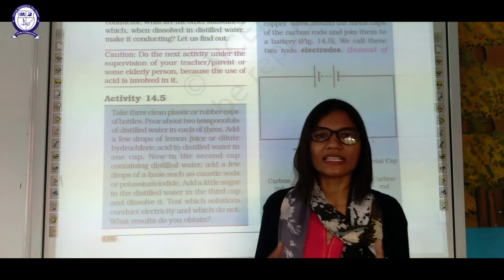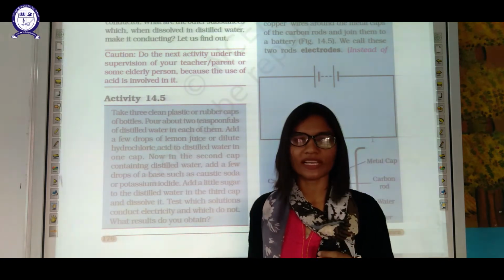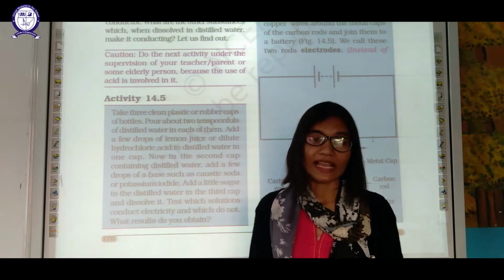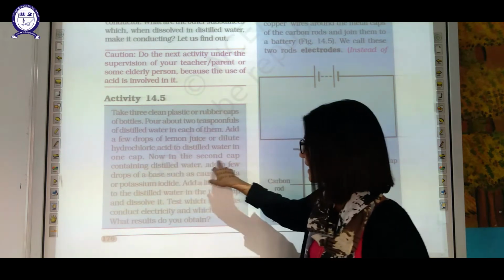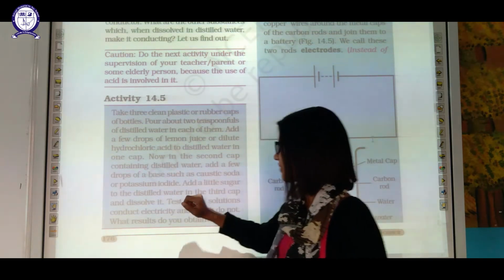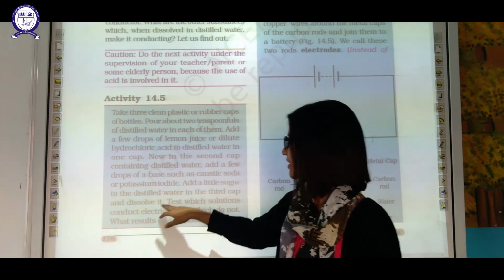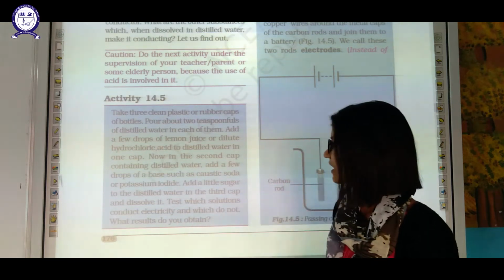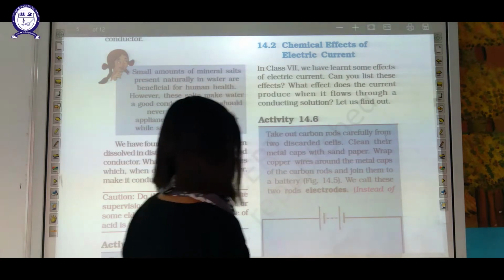It will enhance the activity. Acid always enhance. The dilute sulfuric acid we add, that will enhance the activity of electrolyte. In one cap. Now the second cap containing distilled water, add few drops of base such as caustic soda, potassium iodide. Add little sugar to the distilled water in the third cap and dissolve it. Test which solution can conduct electricity. You have to test it. You can test it on your own.